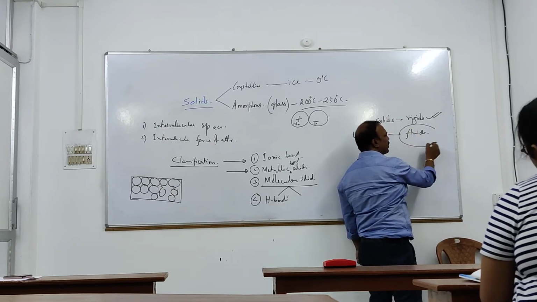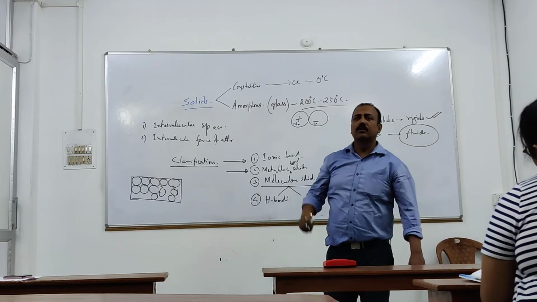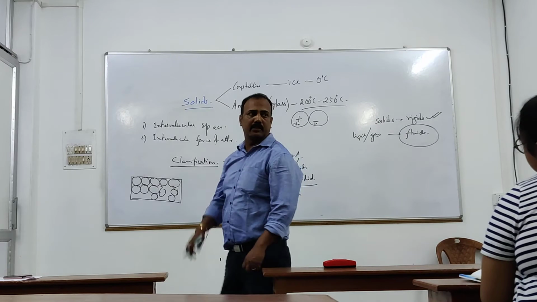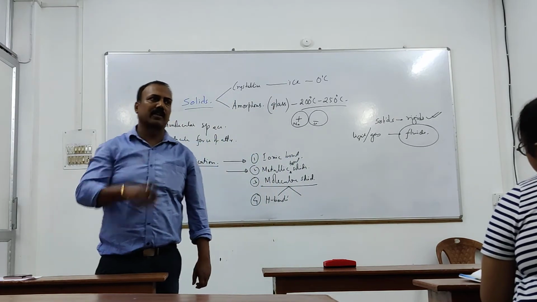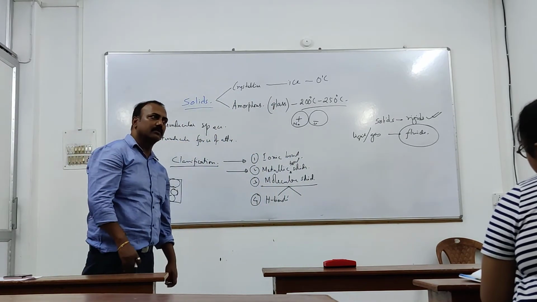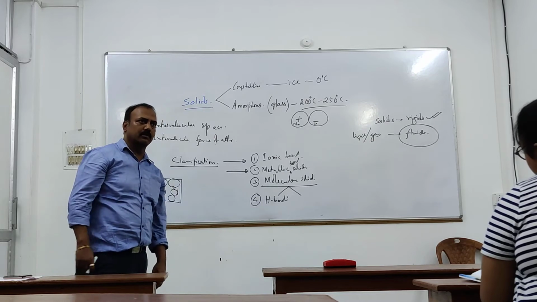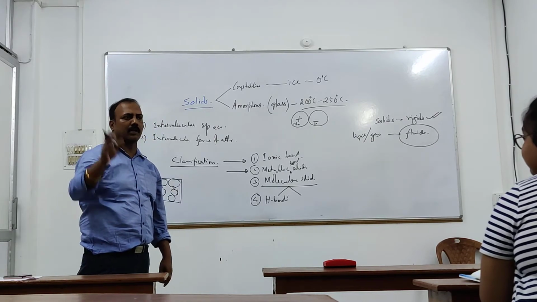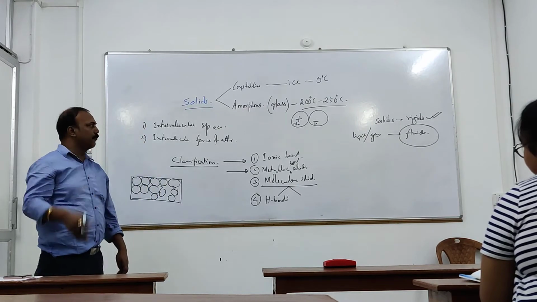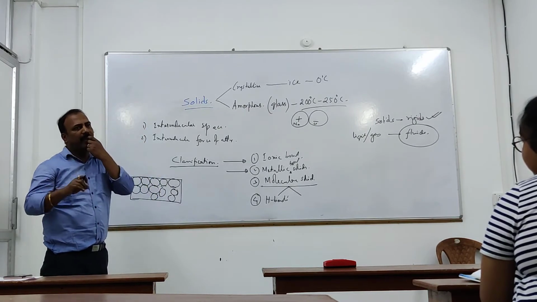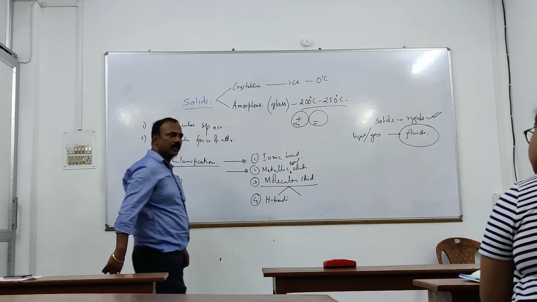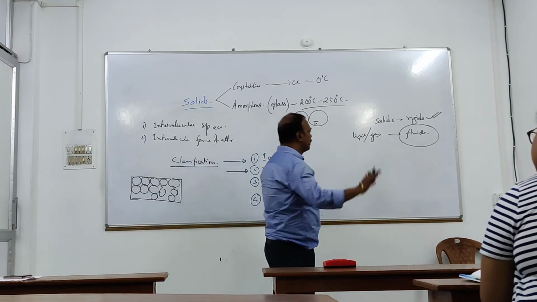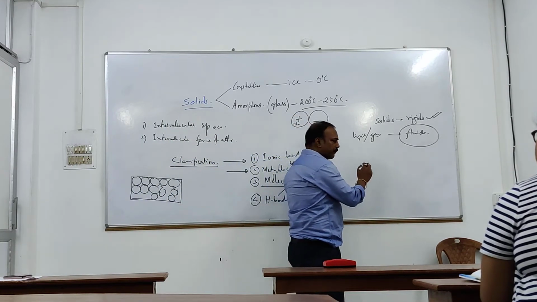But amorphous solids have been found to flow. Glass, for example, is flowing. You don't see glass flowing. Does the glass flow? If I just throw the glass, obviously it will move. It flows, but flows very, very slowly. It takes years and years of time. How can you say that it flows?